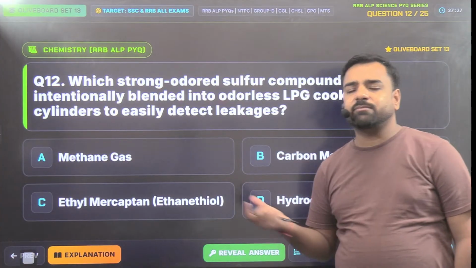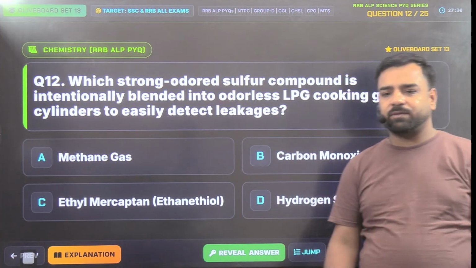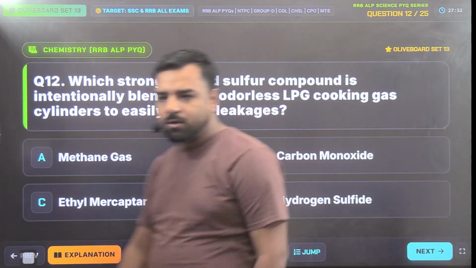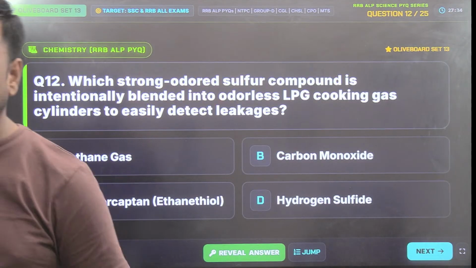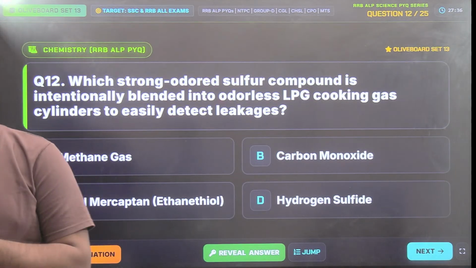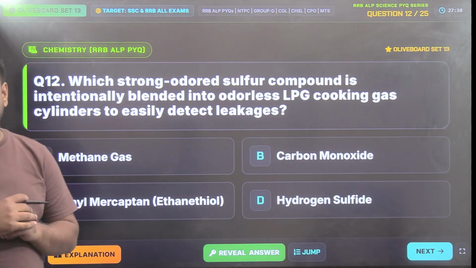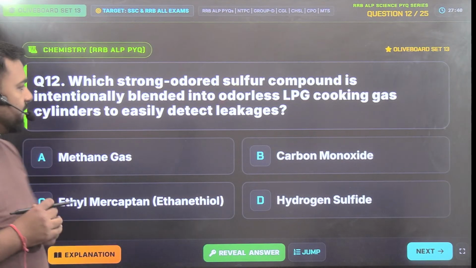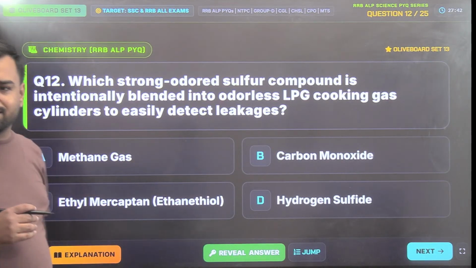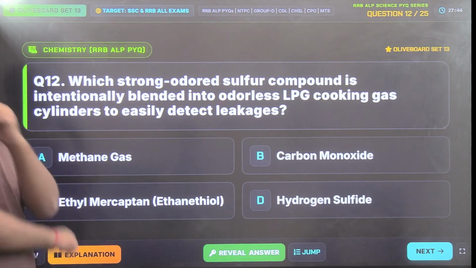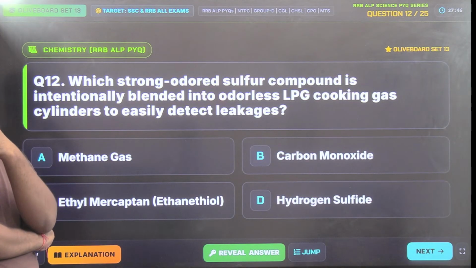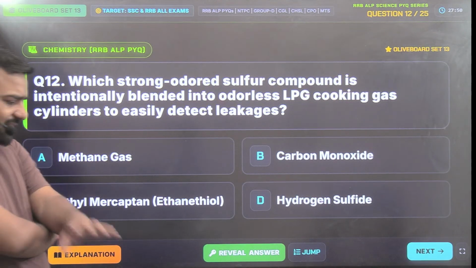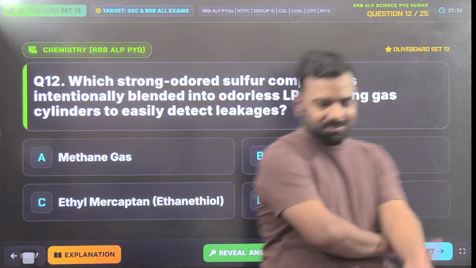Hydrogen sulfide smell is just like rotten egg smell, right? So Ankita is going with option number A. Ankita, are you seriously going with option number A? Please check it once. Utkarsh, what should be your answer? I guess you all can give this answer easily. So waiting for the answer, please. No one. Okay, so this is the easiest question. I thought you could have given this answer, but it's okay.